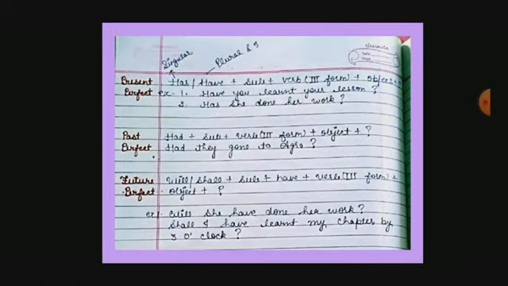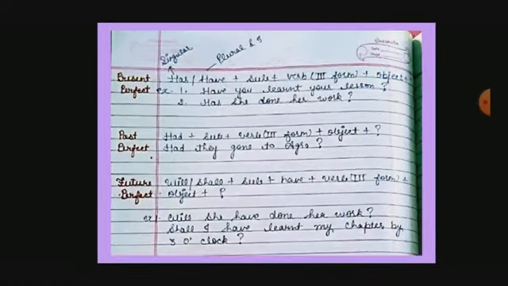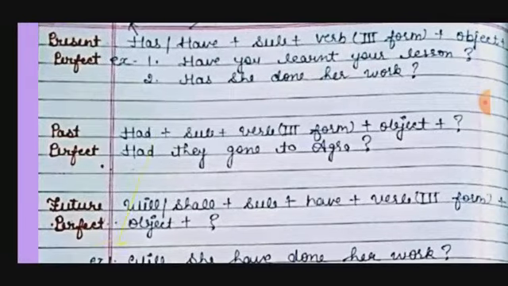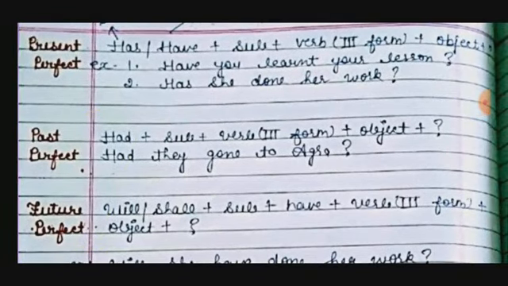Now the perfect is remaining. In perfect, what will we do? Has and have are used, you know very well. Has is used with singular number and have is used with plural and I. Then subject, then verb, third form, and then object. So have you learnt your lesson? Has she done her work?